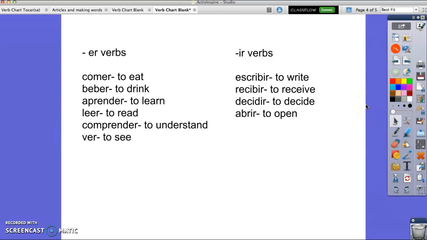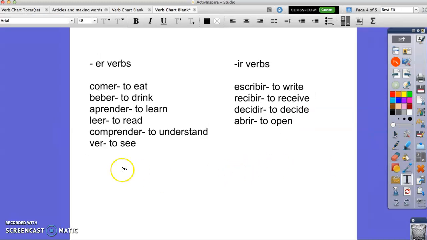So we have escribir, to write. I showed you that one. This one's really obvious. Recibir, to receive. Decidir, to decide. They're pretty, like you can just tell by looking at them. And then abrir, to open. Okay, so let's see if we can do some conjugation. So let's start with an ER verb. So let's start with the verb beber because it's a funny one when you conjugate it. Okay, so I want you to conjugate beber in the nosotros form.